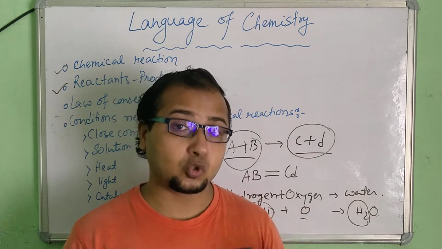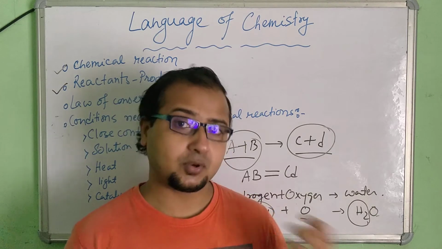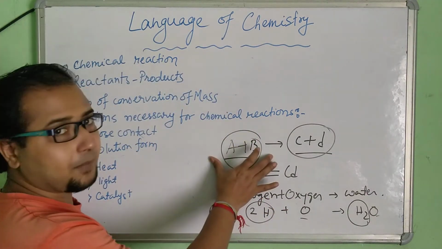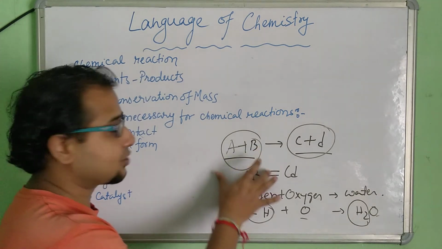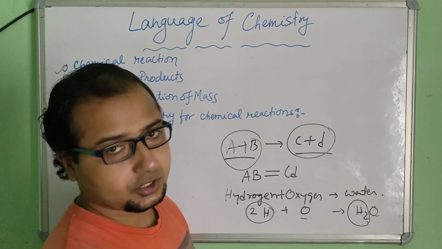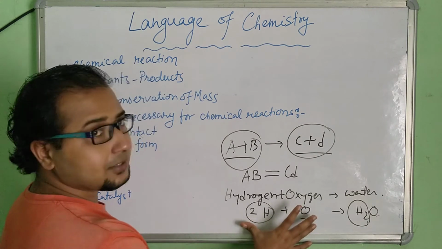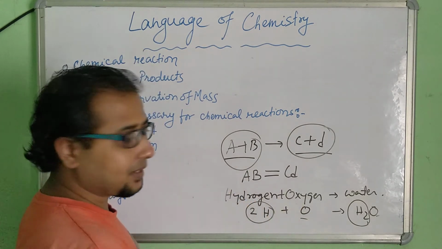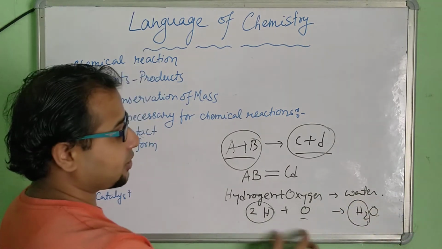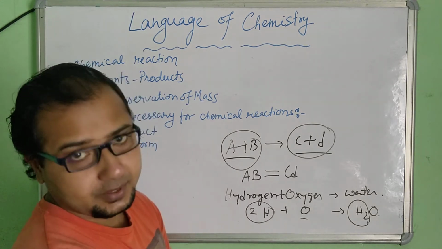That is, there is no change in the mass. Mass here is indicated by the number of atoms, so the total mass of the reactants has to be equal to the total mass of the products. In the reactants, how many atoms are there? 2 plus 1, 3, right? In the products, 2 hydrogen, 1 oxygen, 3. So 3 is equal to 3. I hope you understood this. This is called the law of conservation of mass.